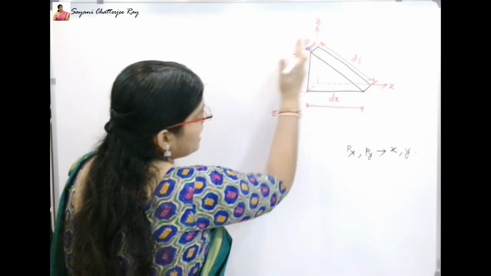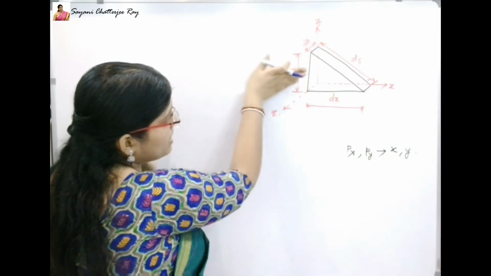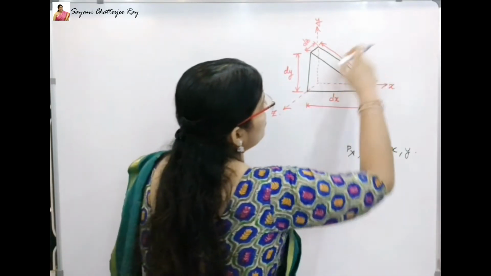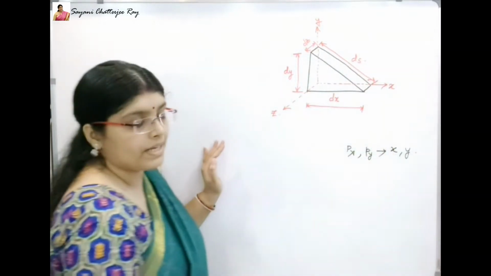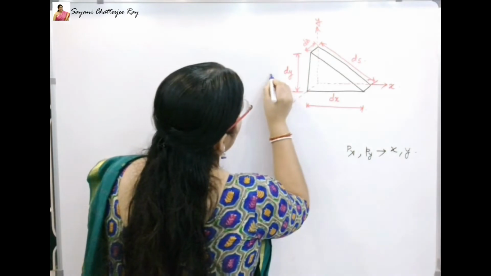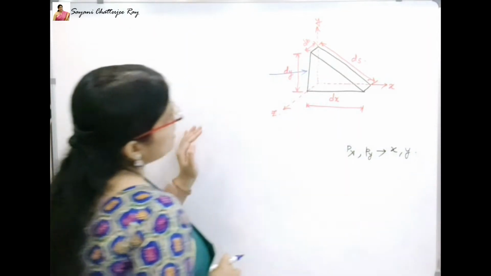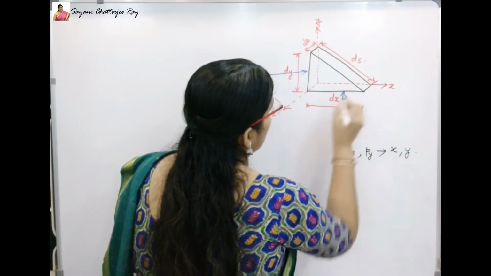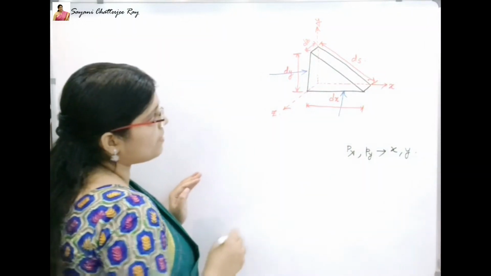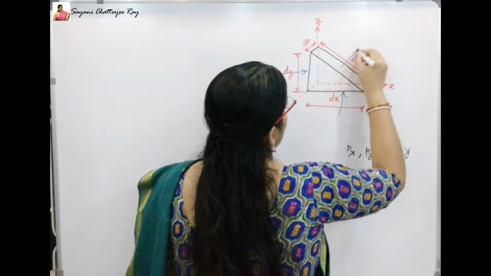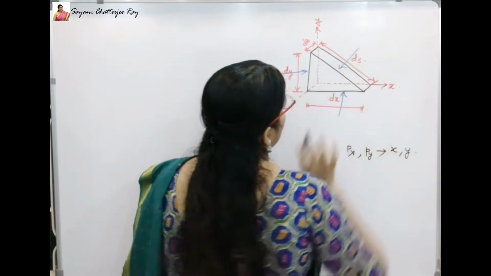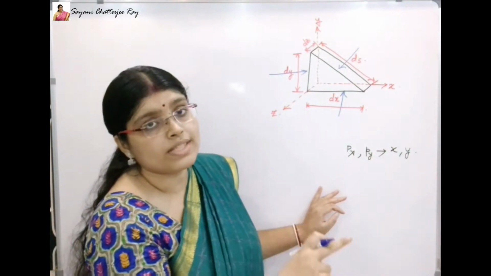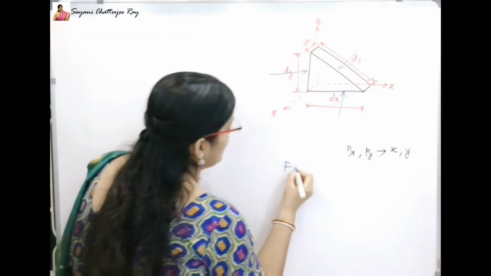This is the left face, this is the bottom face, and this is the sloping side of the wedge element. So first of all, I will show the force on left face of the wedge element. So this is the force on bottom side, and the force on sloping side of the wedge element will be this one. Now we all know that force equals pressure into area.